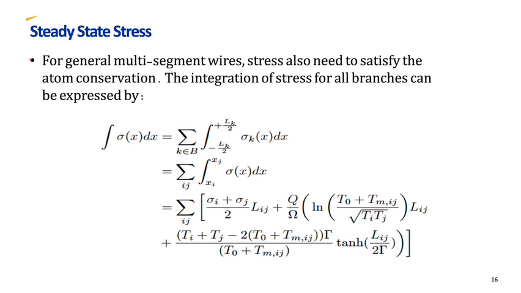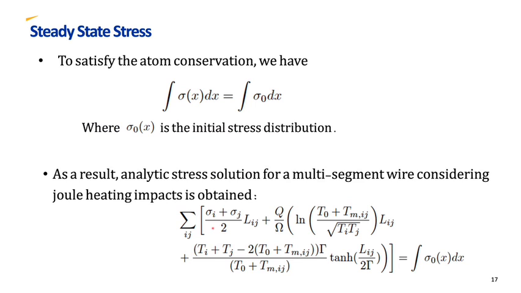For general multi-segment wires, stress also needs to satisfy the atom conservation. The integration of stress for all branches can be expressed by this equation. To satisfy the atom conservation, we have these equations, where sigma 0 is the initial stress distribution. As a result, the analytic stress solution for a multi-segment wire considering Joule heating impacts is obtained by this equation.